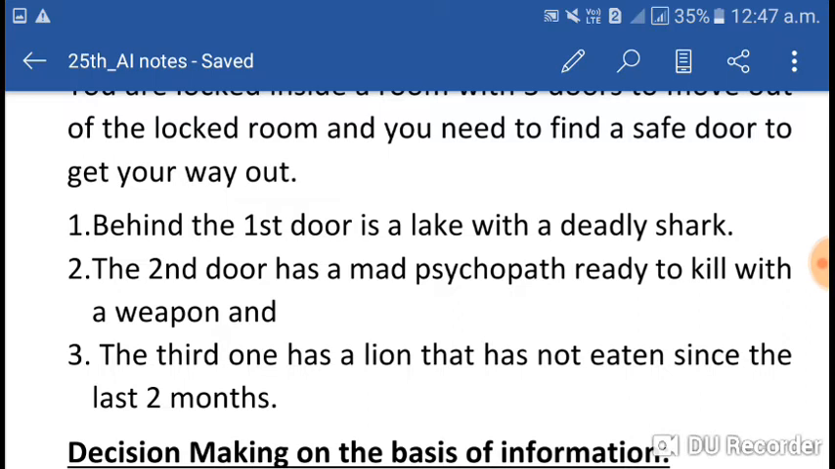I am giving you time. Try to take the decision by yourself. Which door would you select? First one, behind it there is a lake with a deadly shark. Second door, there is a mad psychopath ready to kill with a weapon. And behind the third door, a lion that has not eaten since the last 2 months. Try to answer to yourself. Which door would you select to come out safely?